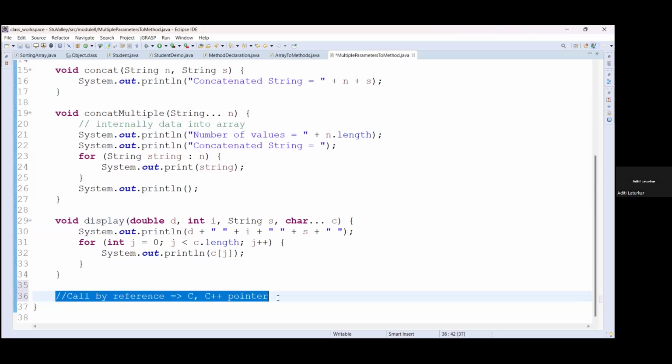But in Java, as Java doesn't support pointers, call by reference is not supported in Java.